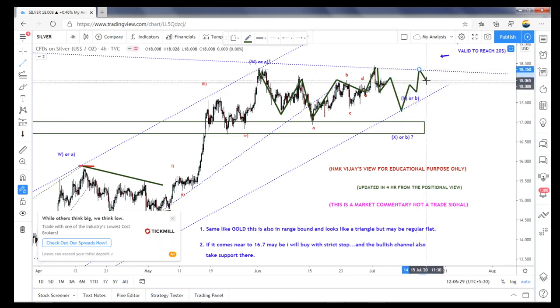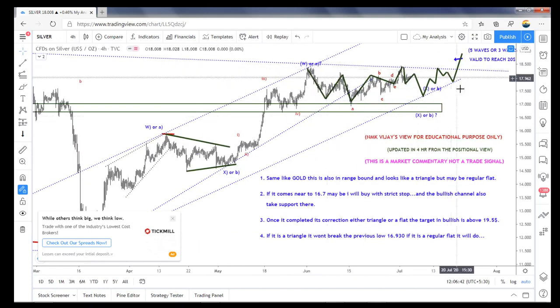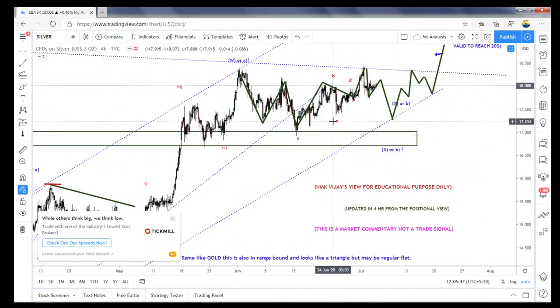Keep grinding, and then it will take off. So still now it is in the consolidation zone only. That is why I'm not too confident in anything in this gold and silver especially. That is why I'm not trading that.